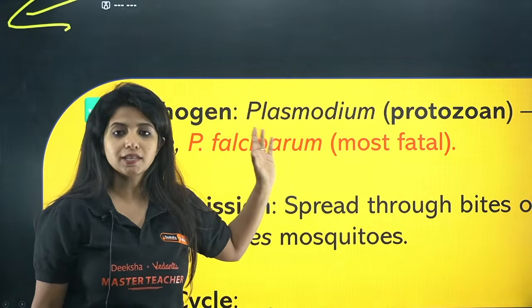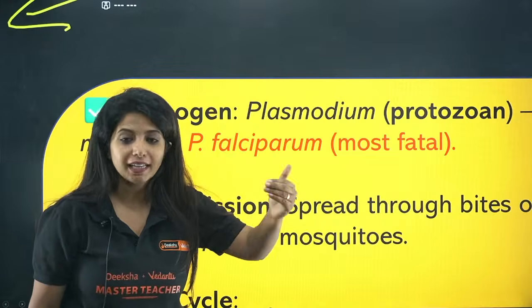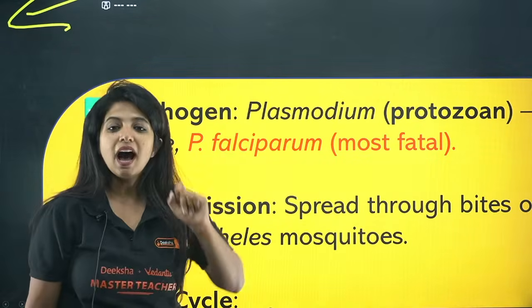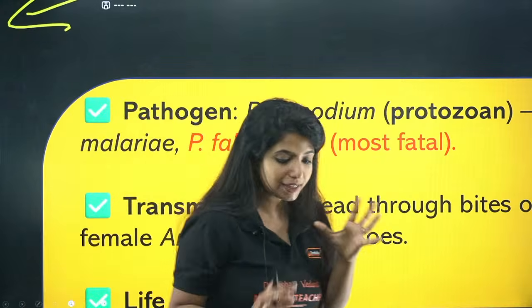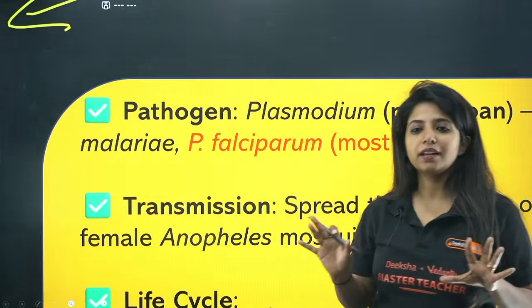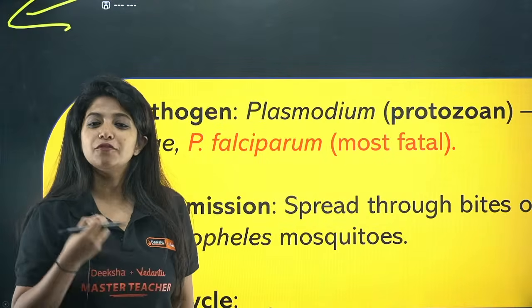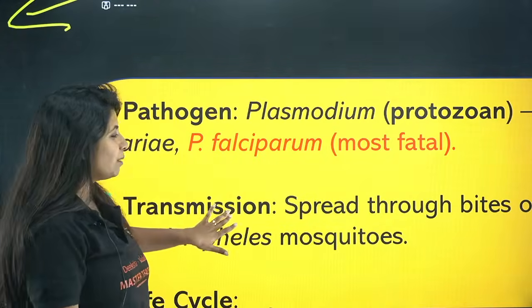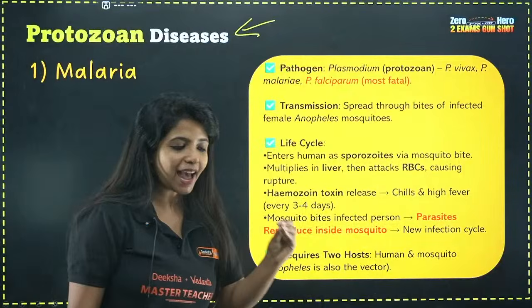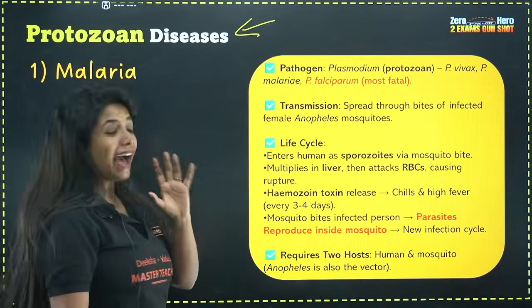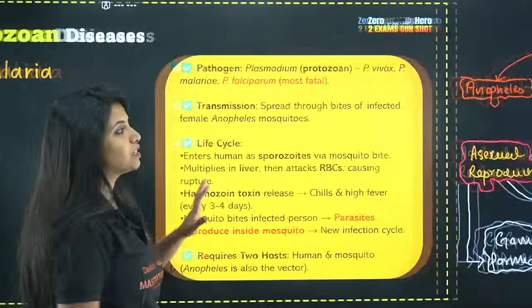falciparum, there are chances that they might even die. It's the most fatal form of malaria that they cause. Now, how is this particular disease being spread? We always say malaria is caused by mosquito bite. But Papa mosquito is getting framed. What is the name of this mosquito? It is Anopheles mosquito. Okay, so it is Anopheles mosquito, and how do you think it is going to be spread?